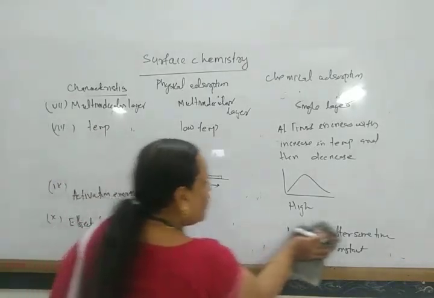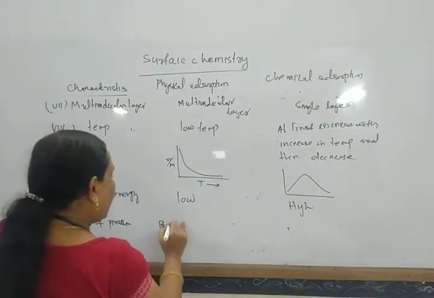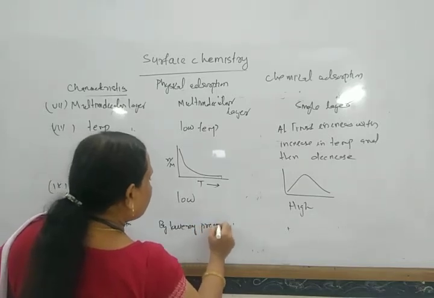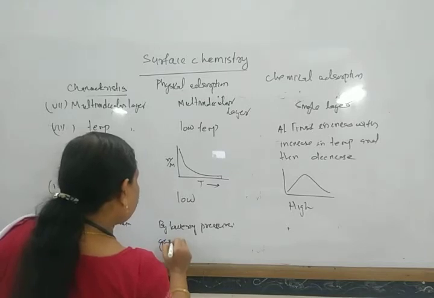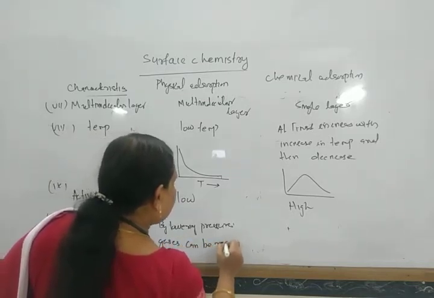So by lowering pressure, gases can be recollected.